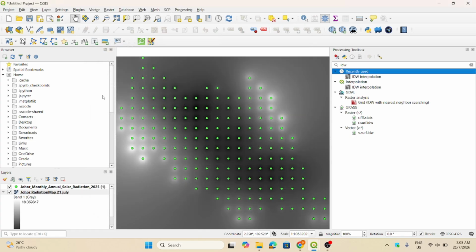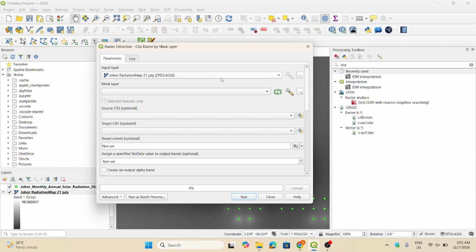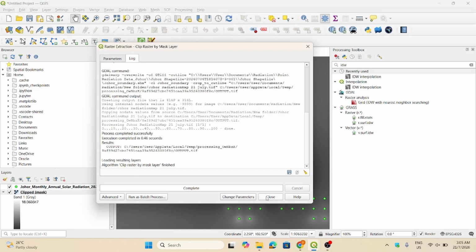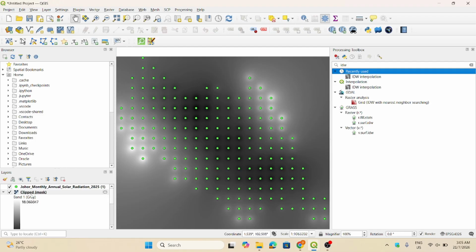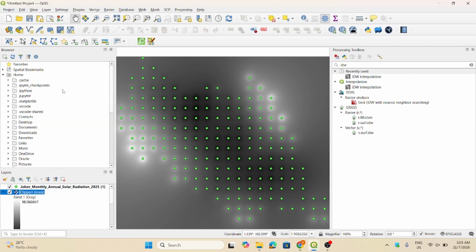Because we just want the JOHOR area only, we have to do a clipping analysis. Just go to raster and choose extraction, then choose the parameter, then click run. So the radiation map for JOHOR is already produced. We can rename it to JOHOR annual radiation map.